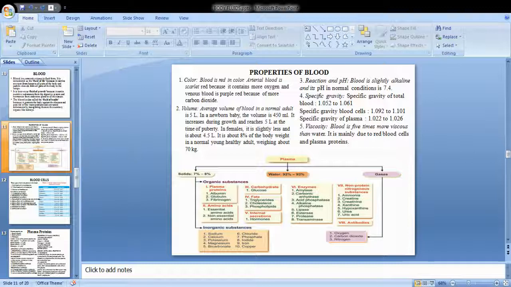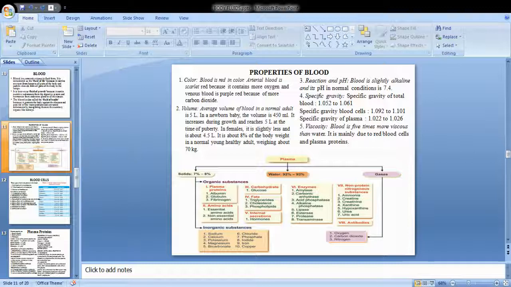So this is the composition of plasma. You can see 92 to 93% is made up of water. That is the main base. The remaining 7 to 8% is organic substances as well as inorganic substances. So what are the organic substances? The plasma proteins, as you said, albumin, globulin, fibrinogen, amino acids, all the essential and non-essential amino acids, carbohydrates, glucose, fats like triglycerides, cholesterol, phospholipids, and some hormones.